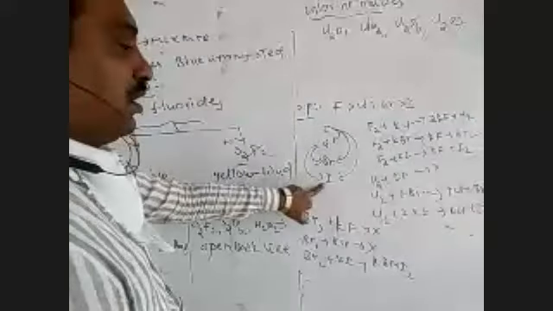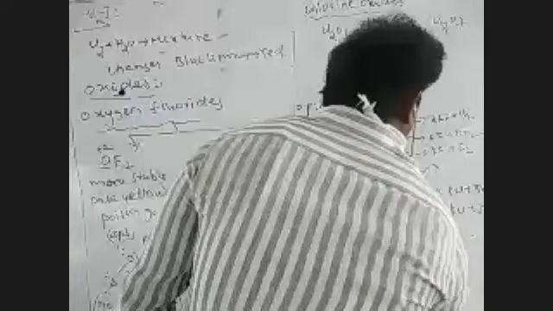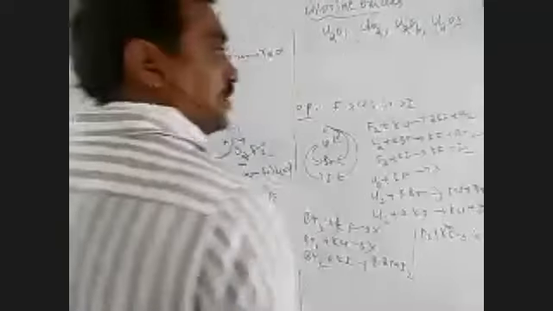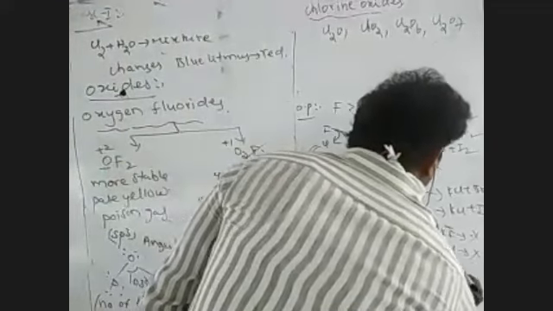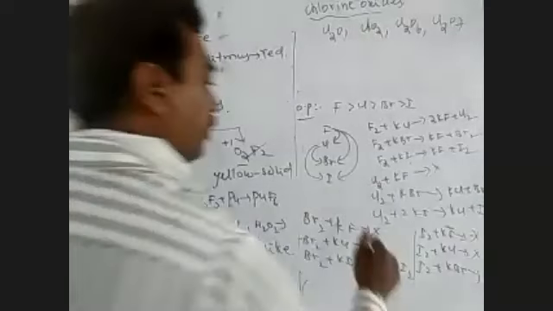ఇప్పుడు I2 తీసుకున్నాం అనుకోండి, I2 has lower oxidizing power than the remaining halogens. Therefore iodine does not displace halogen present in a compound. So we have to take the reaction I2 plus KF. This reaction is not possible. That means iodine does not displace other halogens present in a compound. And I2 plus KCl. Is this reaction possible or not? Not possible. Iodine does not displace Cl present in a compound. I2 plus KBr. Here the iodine has lower oxidizing power than bromine. Therefore iodine does not displace bromine present in a compound. Therefore these three reactions are not possible.